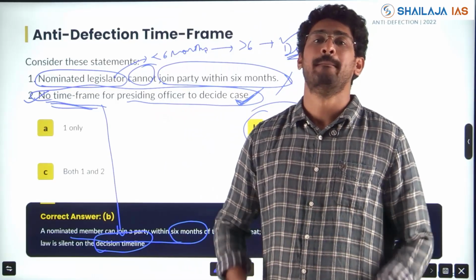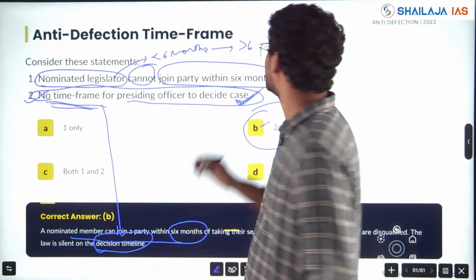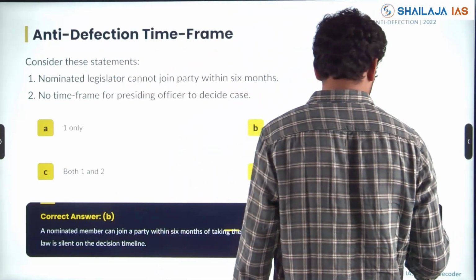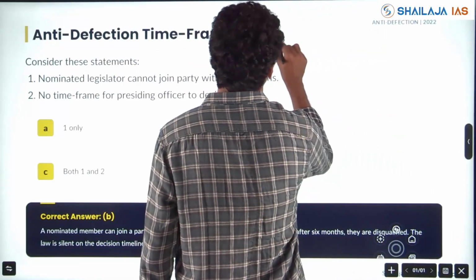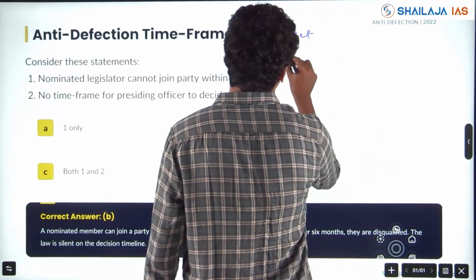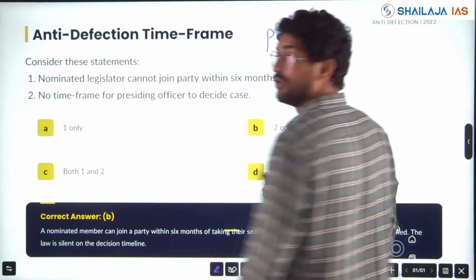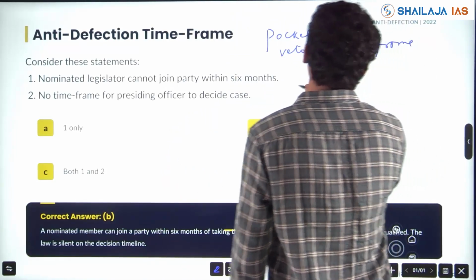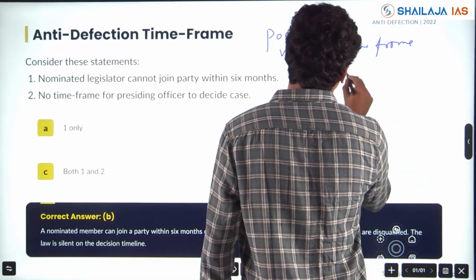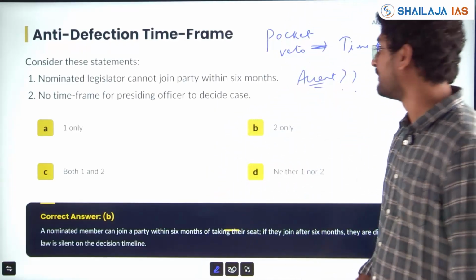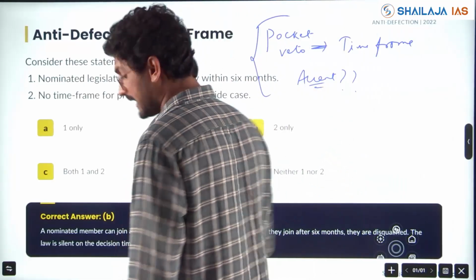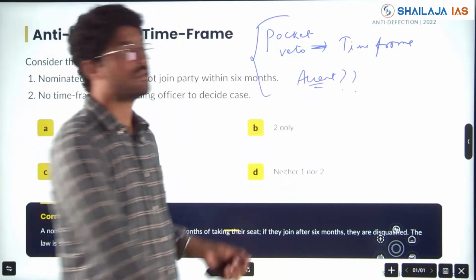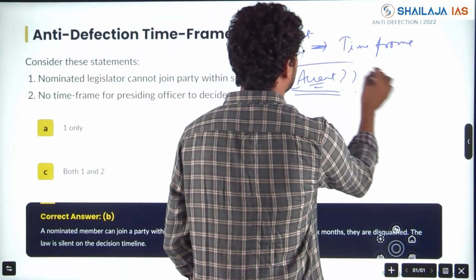With respect to giving assent to the bill, which is in the news, my friends, there is something called the pocket veto in vetoing of the bill. There also, we don't have an exact time frame, and while giving assent also, we don't have an exact time frame. Even though the Supreme Court has given guidelines, it has not been incorporated in the constitution as an exact timeline in the articles.